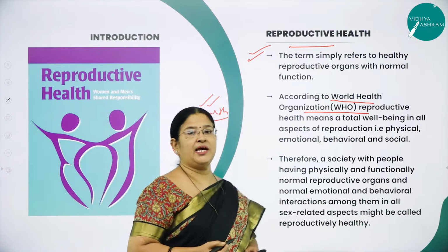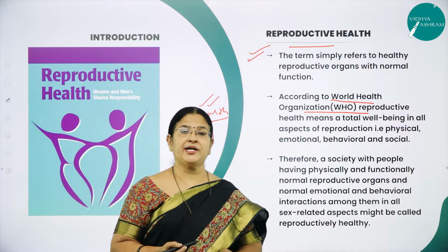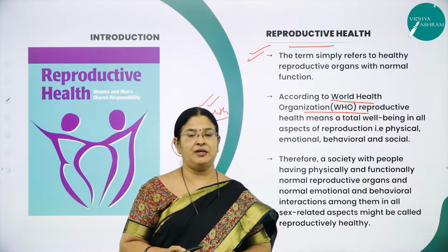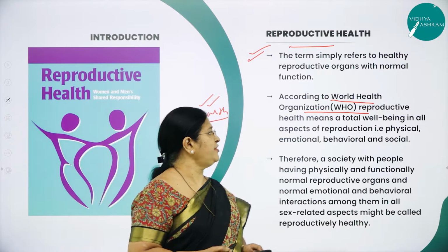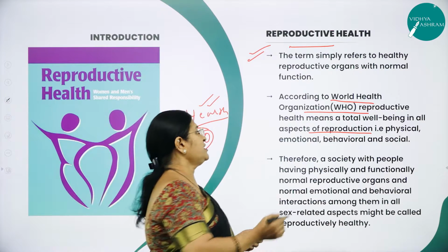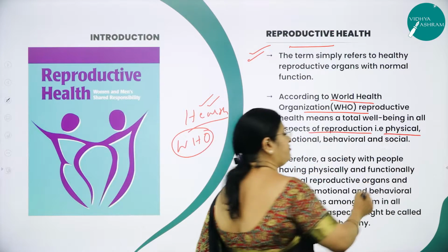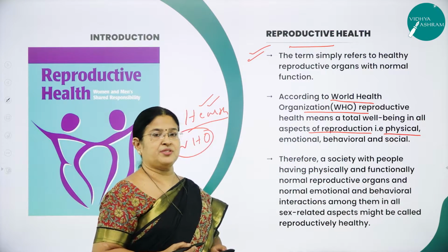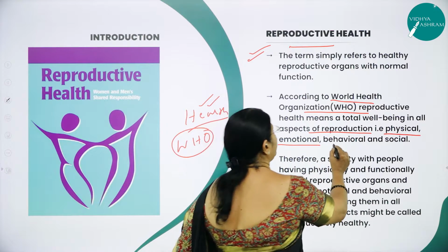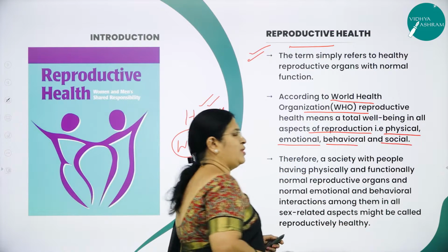According to the World Health Organization, reproductive health means total well-being in all aspects of reproduction. What do you mean by all aspects of reproduction? Physically, we should be fit enough to carry on the process of good reproduction, then emotional, behavioral and social well-being.